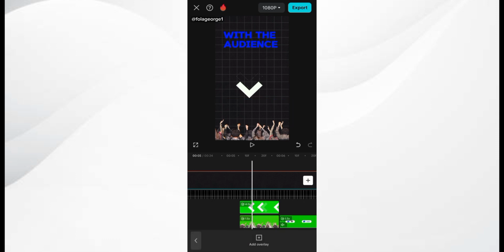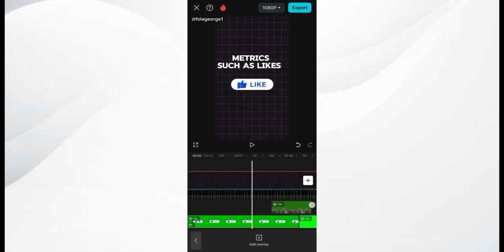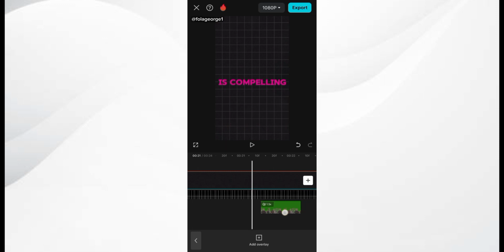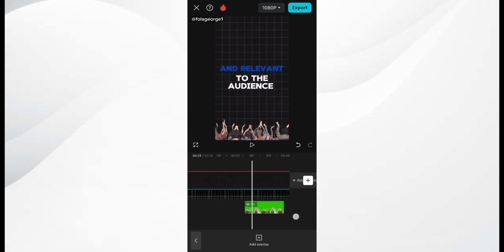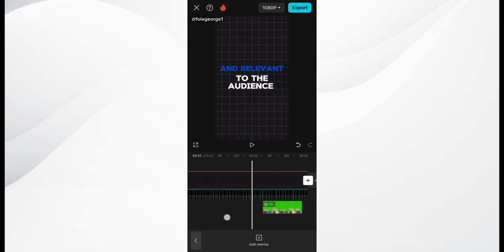So I just simply click on it and click on copy, or just click on duplicate and drag it to where you need it. So I drag it downwards, come over here to "audience" and "relevant to the audience." Yes. Okay, so I just simply click on it and just make a few edits in terms of the positioning and alignment. To the audience.